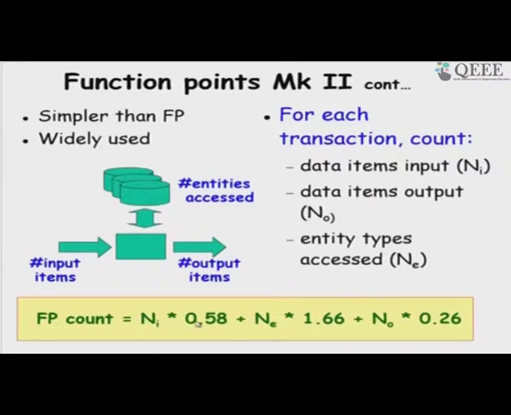Once we compute that, it gives a very simple formula obtained from regression analysis: number of data input times 0.58, number of entity types times 1.66, and the number of data output times 0.26. See here that compared to input data and output data, the internal processing is taken care of by the entity types accessed. So, input data processing is much more complex than producing the output data.